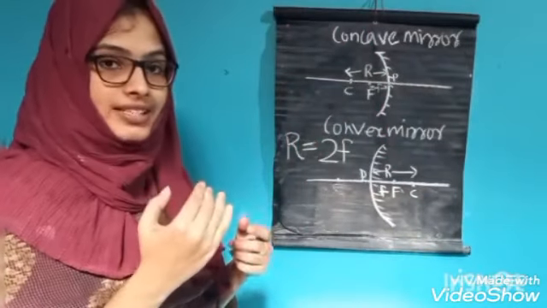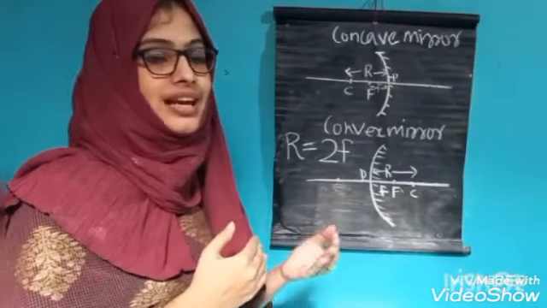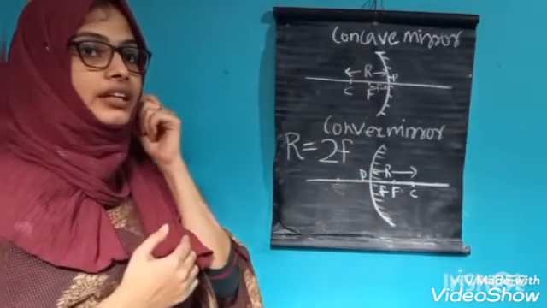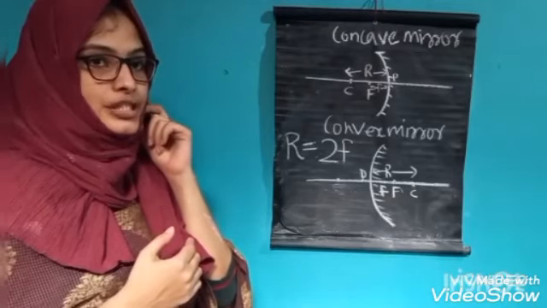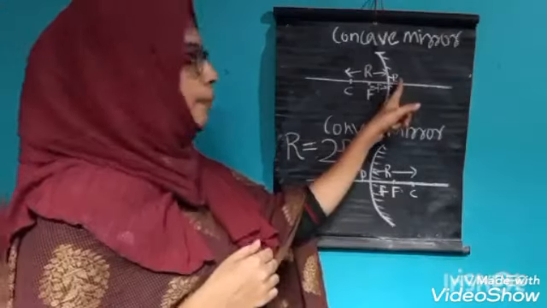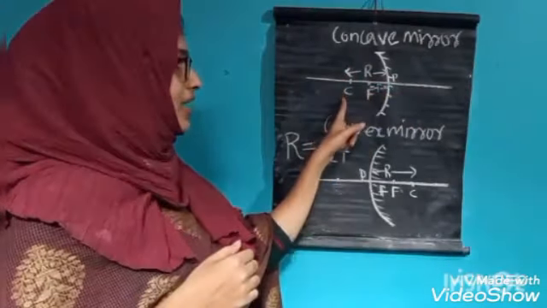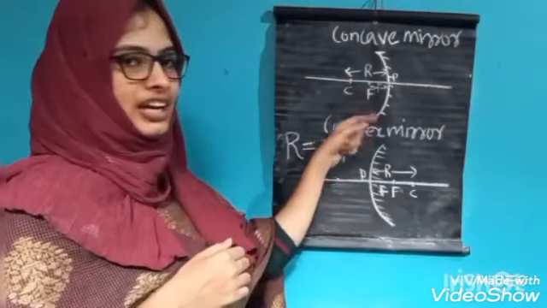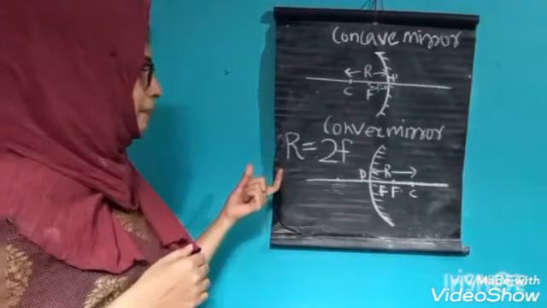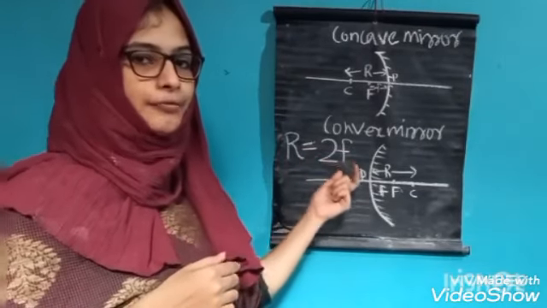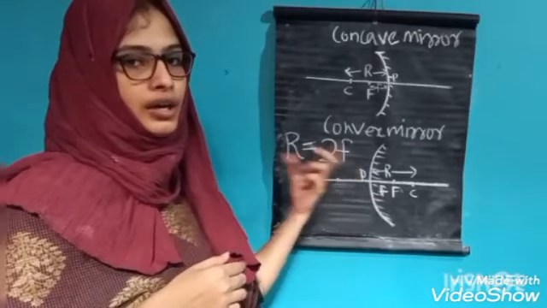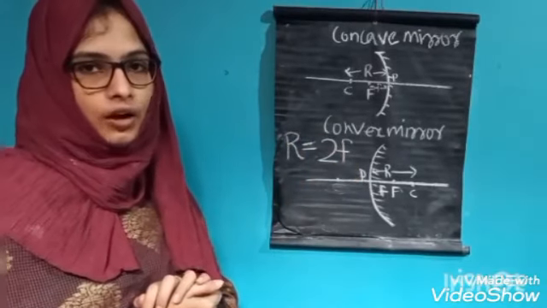Convex mirror curves outwards and concave mirror curves inwards, and we discussed some terms related to mirrors: pole, center of curvature, focus, radius of curvature and focal length. And there is a relationship between radius of curvature and focal length, that is, radius of curvature is 2 times the focal length. Hope you understand all these things.